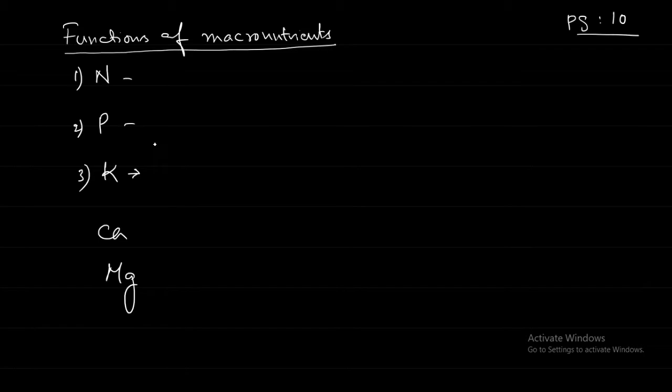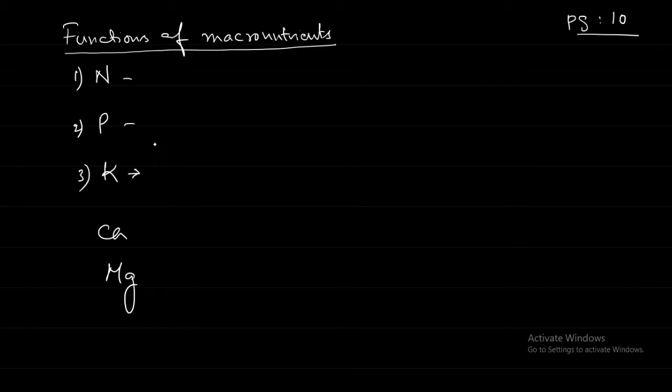Not only humans need proteins, but also plants need proteins. Then photosynthesis and fruit quality.